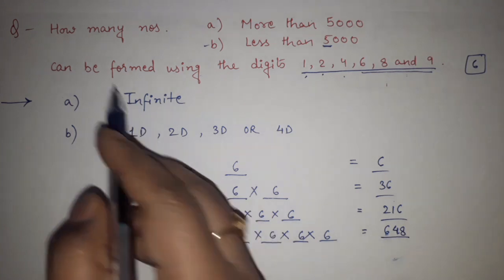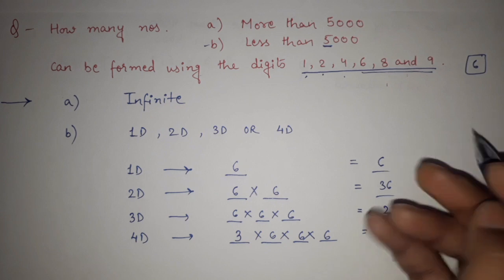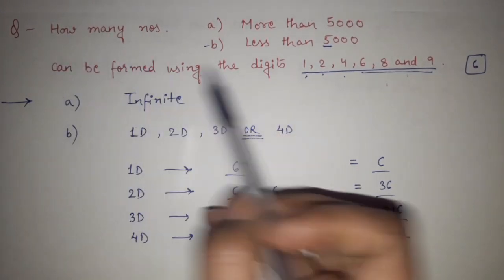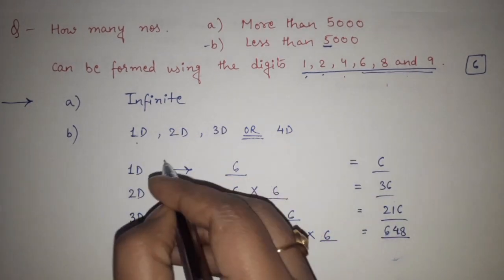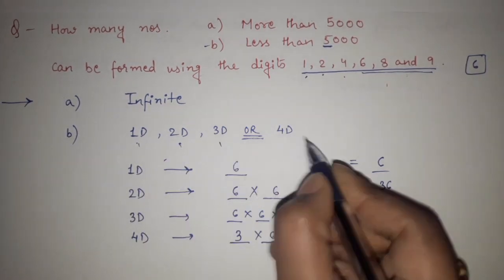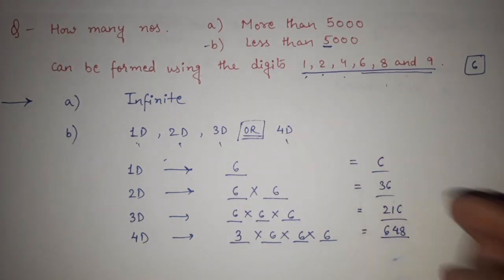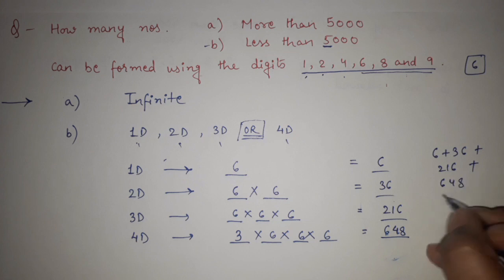Okay. Now we have to find out total how many numbers. So these are the 4 possibilities. Now again, there is 'and' or there is 'or'; there is 'or' in between, because we have to find out how many total numbers less than 5000 are possible. So it can either be one digit or 2 digit or 3 digit or 4 digit. So we are having 'or' in between. That means we have to add these numbers for our answer. So our answer is 6 plus 36 plus 216 plus 648. So if you add all of these, you will get 906.